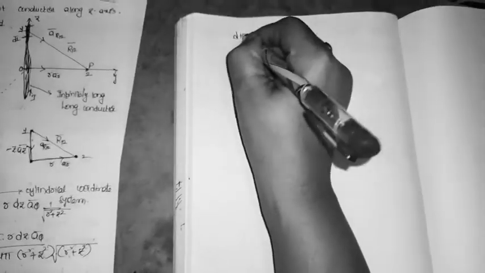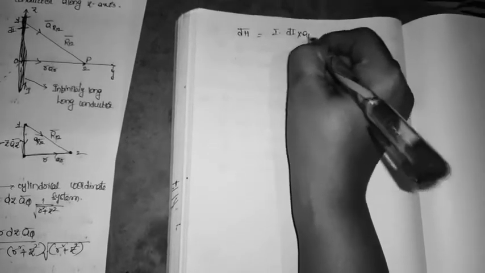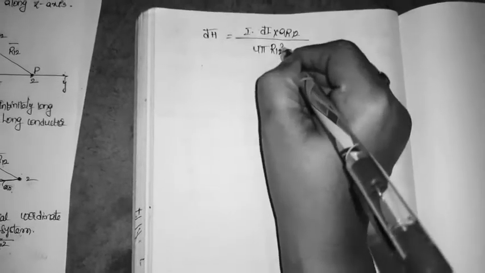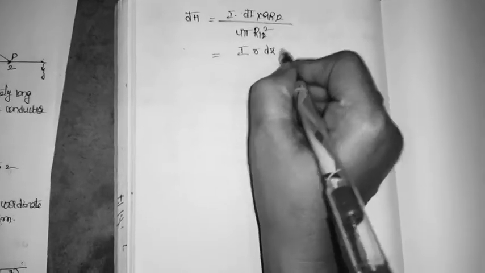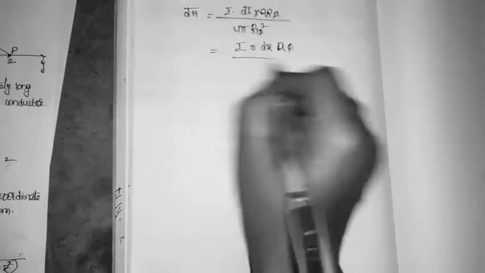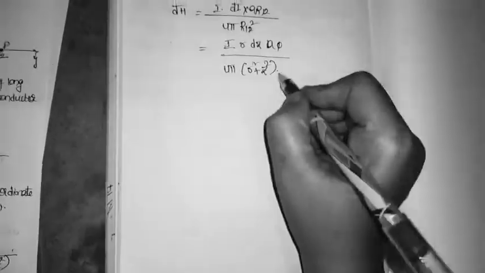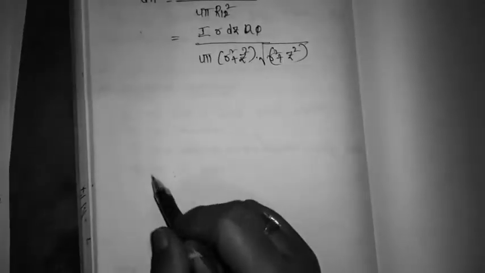dH, I will derive now, you will get the clarity. So what is the equation I am having? dH is equal to I dL cross aR12 divided by 4 pi R12 square. So what is dL cross aR12? I got R dz aφ divided by 4 pi (R square plus Z square) into the square root of R square plus Z square.